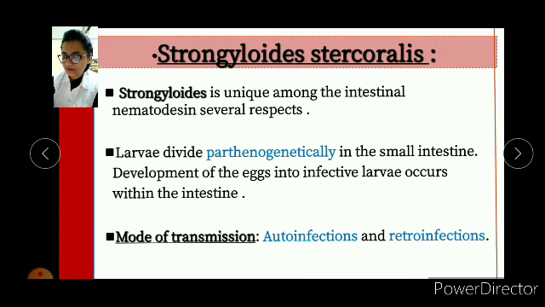So larvae divide parthenogenetically, and the mode of transmission is autoinfection and retroinfection. Autoinfection I have told before: reinfection by the larva that is already in the body of the host. Retroinfection. So what is retroinfection? It is the migration of newly hatched larvae from the anal skin back into the rectum. This may occur, but the frequency with which this happens is unknown.